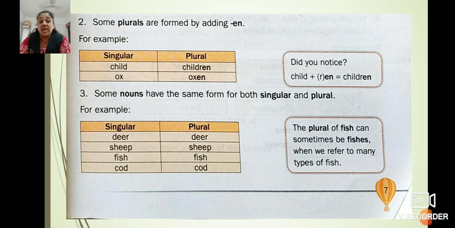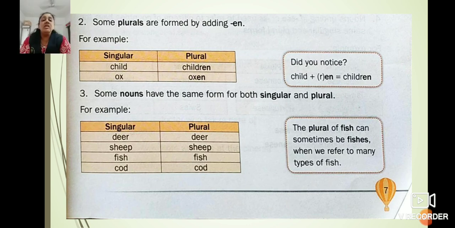Children, in the case of the word child, you can see I told you to add only en, but here r is extra. Did you notice this? Child plus ren is equal to children. These are some exceptional words in English.